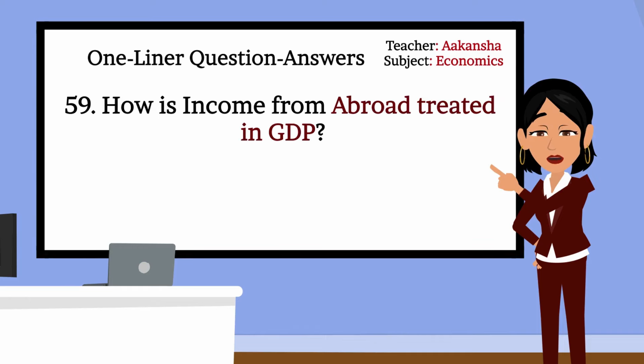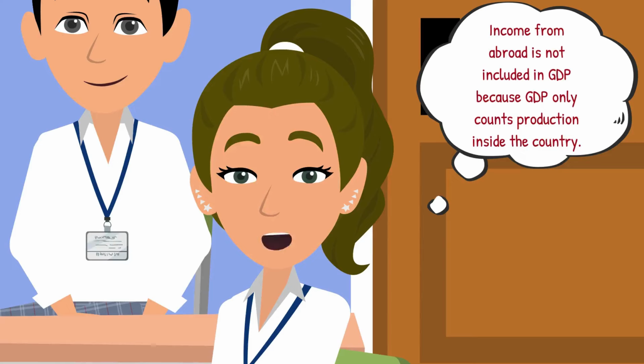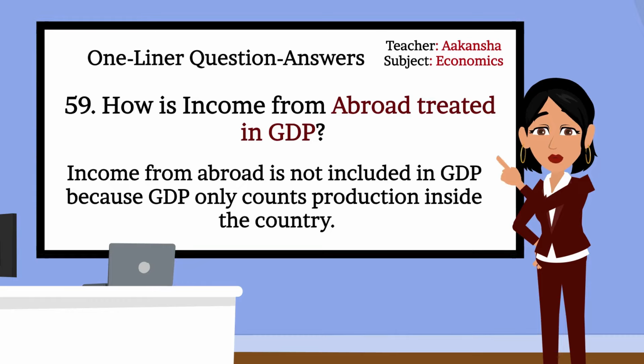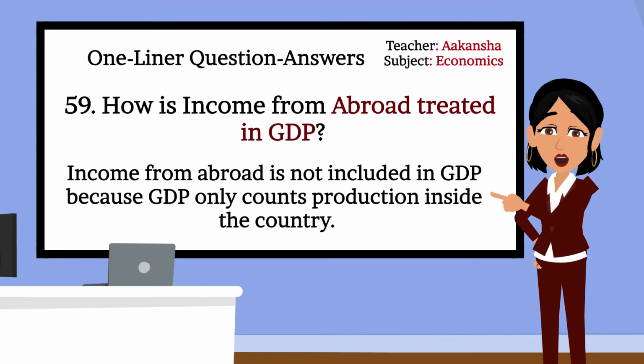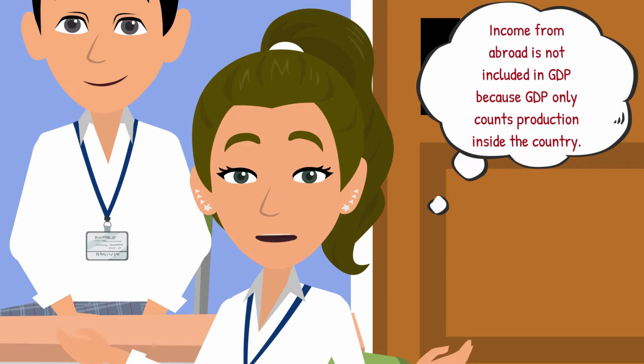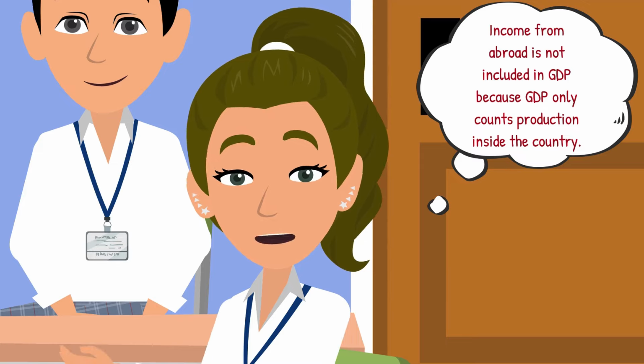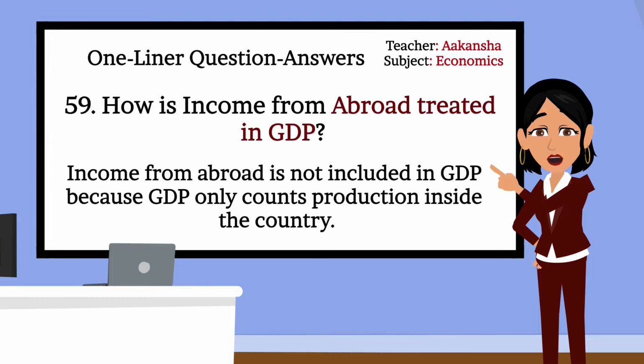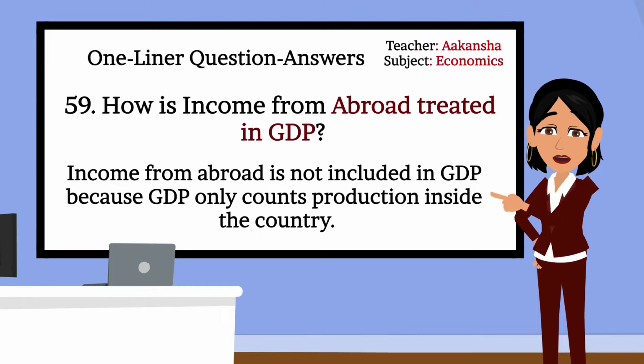59. How is income from abroad treated in GDP? Income from abroad is not included in GDP because GDP only counts production inside the country. That's correct. Can you explain it? Income from abroad is included in GNP since GNP measures the total income of a country's people, even if earned abroad, not in GDP. Good. Income from abroad is included in GNP. Okay class, let's see the last question for today's video.